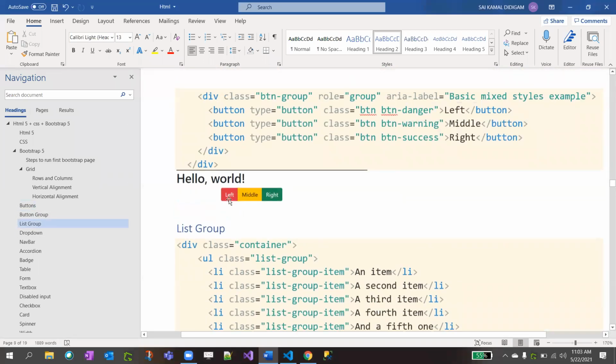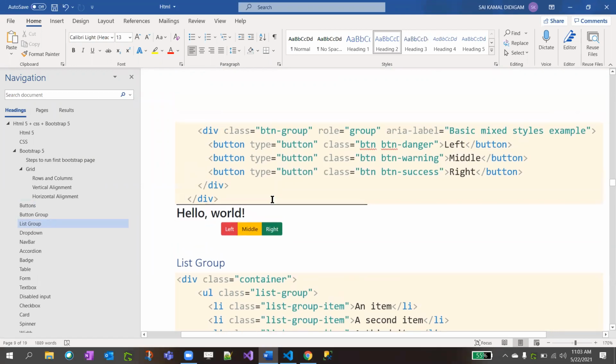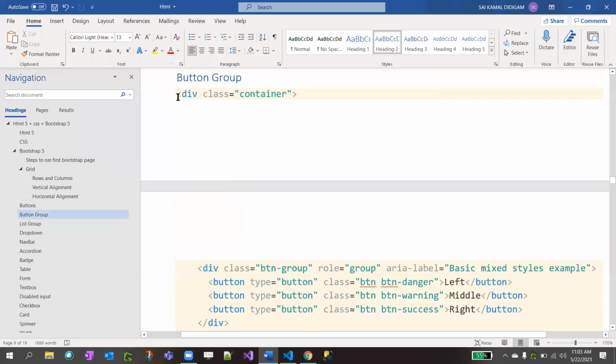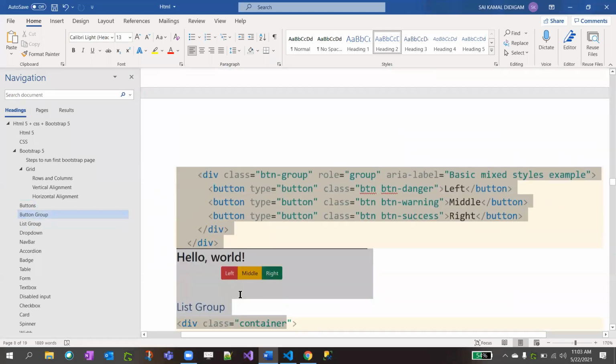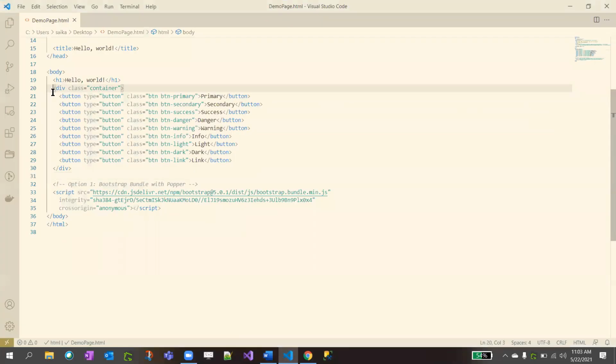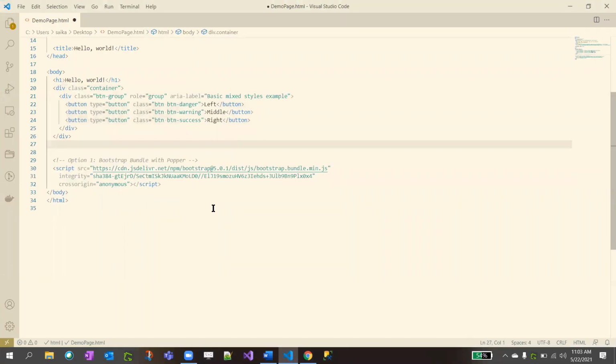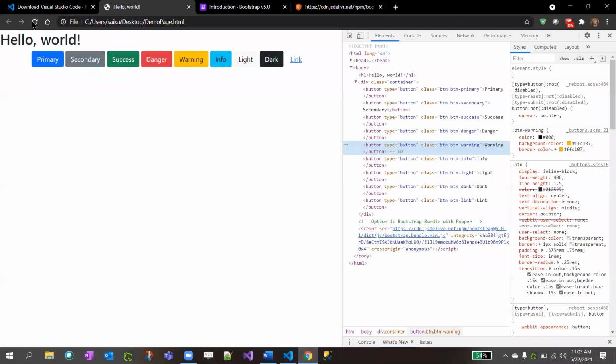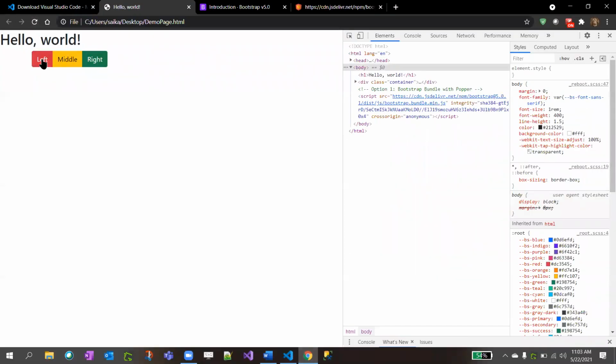So if you want, in a single button, to define three texts, this is defined by Bootstrap again. Just copy this, copy the container also, just replace this div with this div. See, in the same button, there are three texts. So this is called button group.